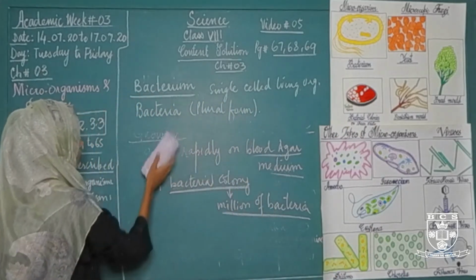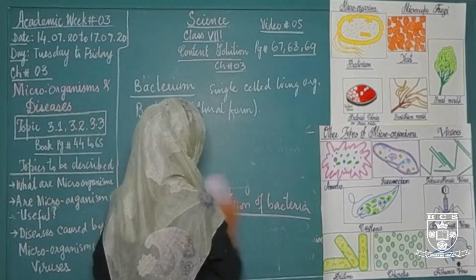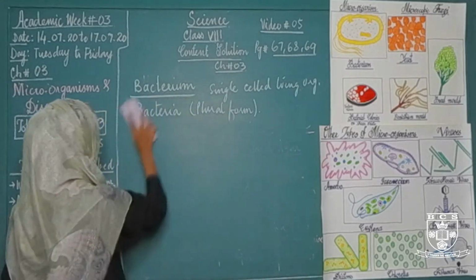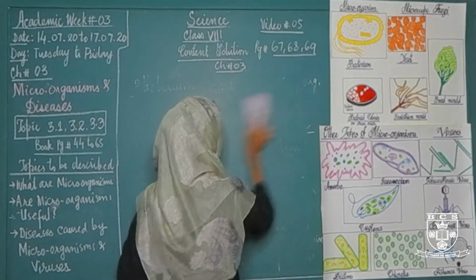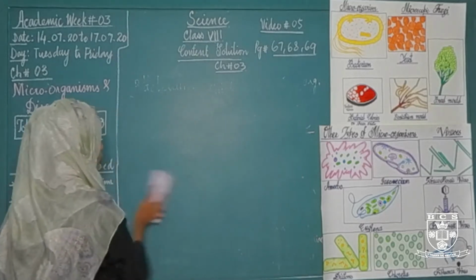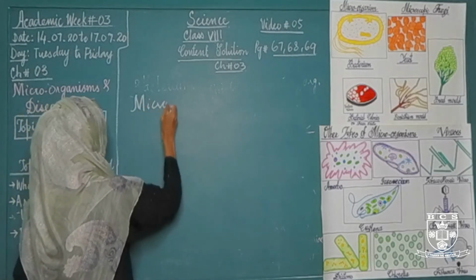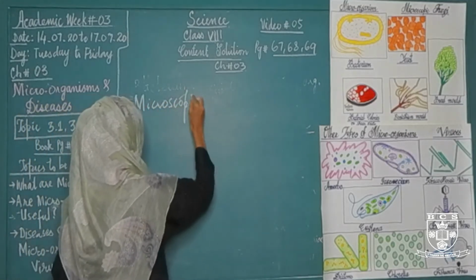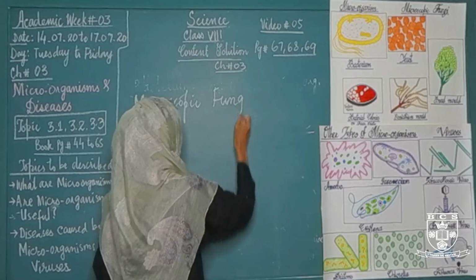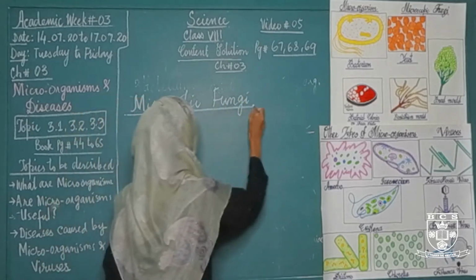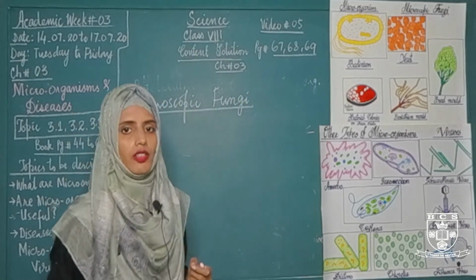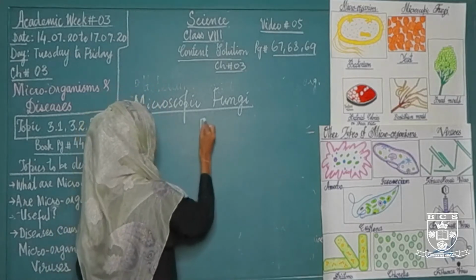Now I am going to start the next part, and that is microscopic fungi, which is also a type of microorganism. What are microscopic fungi? Before starting fungi, you have to have a clear concept about fungi. What are fungi?